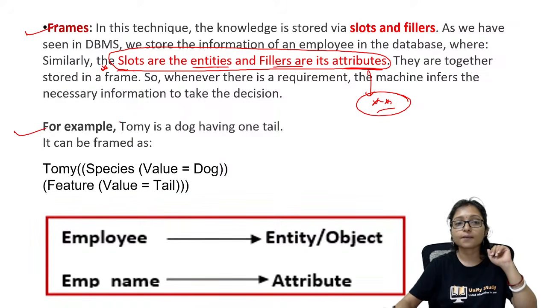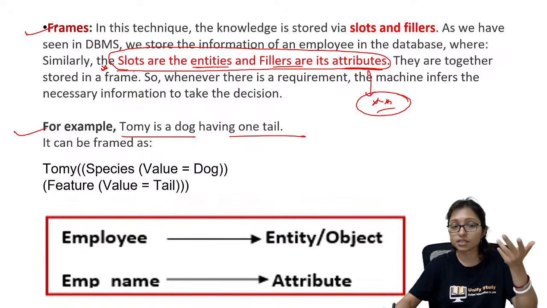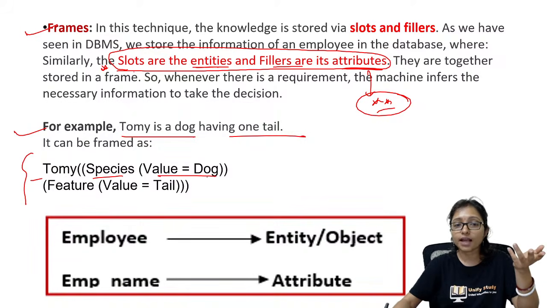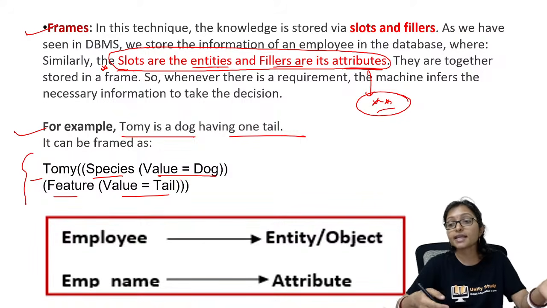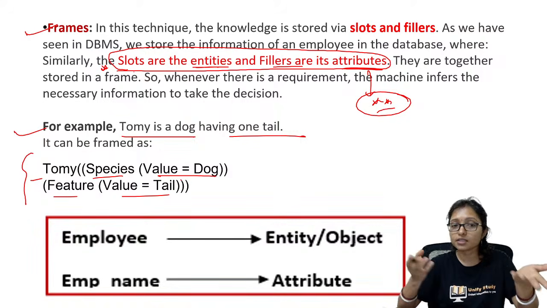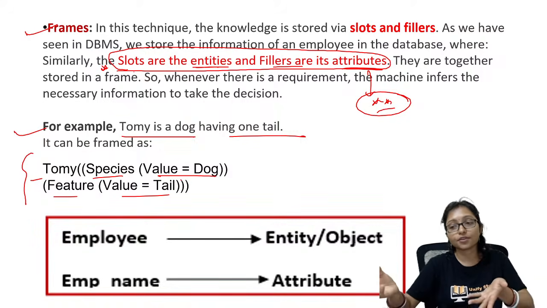Here you can see Tommy is a dog having one tail. How to represent? The representation can also come. Tommy specifies the value is dog and feature value is tail. So Tommy is the entity and the attribute is tail. Tail is the attribute here.